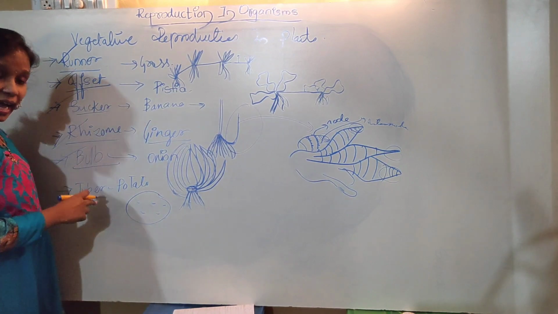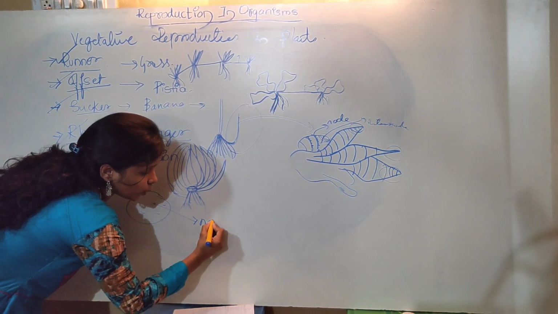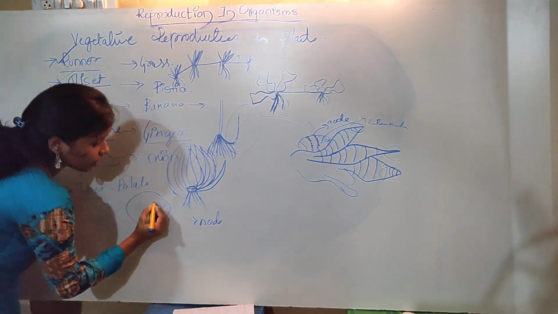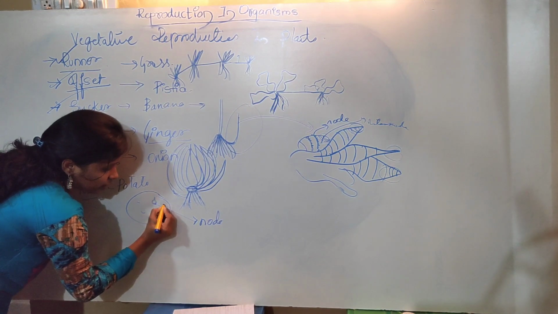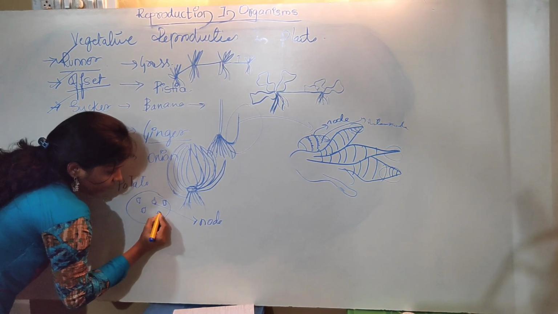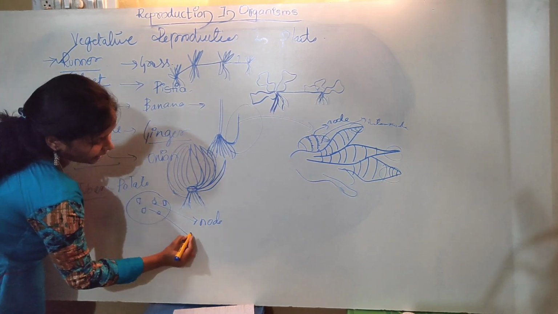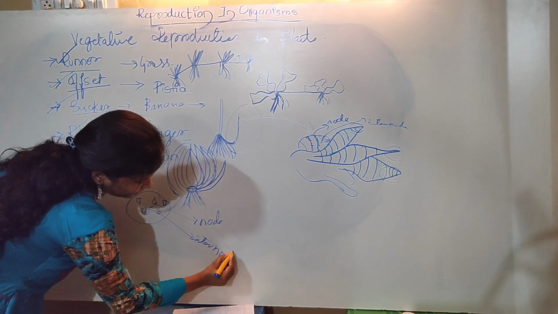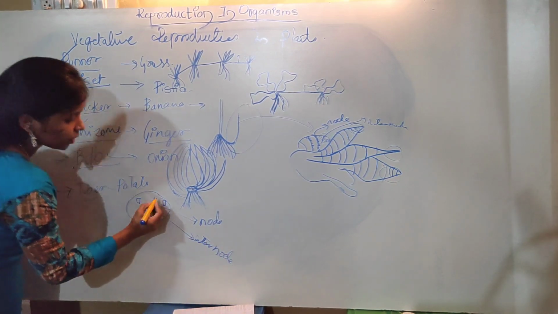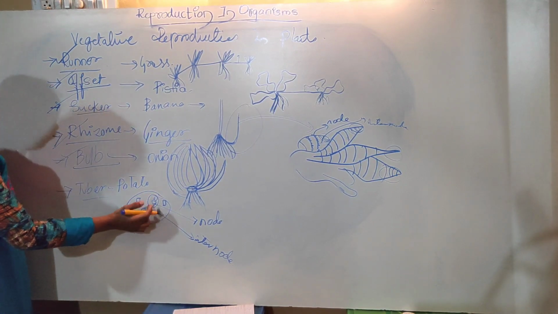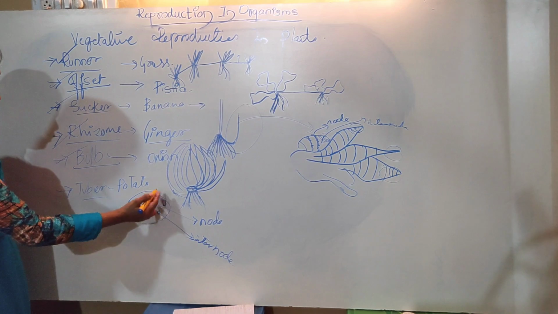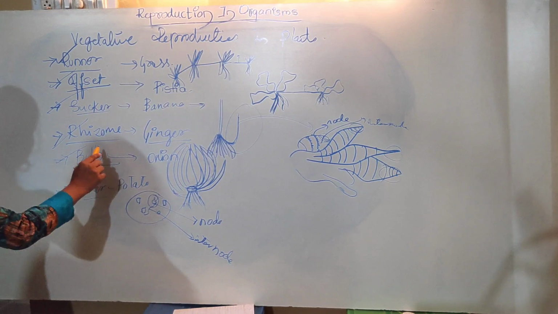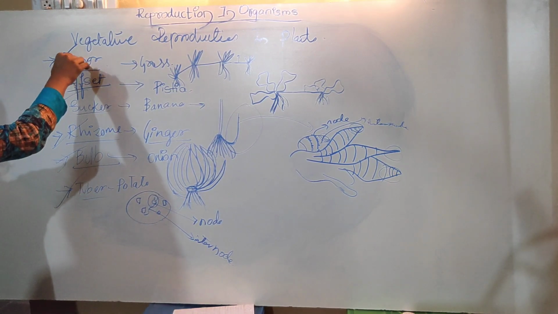These eyes, or this region, we call a node. I told you earlier, the nodal region is going to bear the leaf. Here, the nodal region bears a bud-like structure. And where the nodes are not present, that region from this end to this end, we call an internode. And this bud we can propagate by taking some amount of potato along with the bud. So we are finished with tuber, bulb, rhizome, sucker, offset and runner.